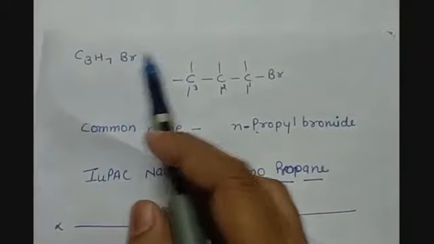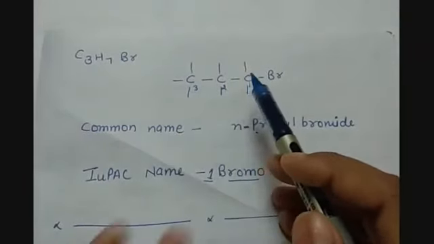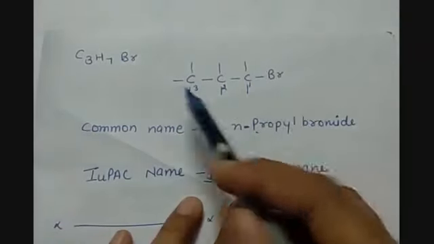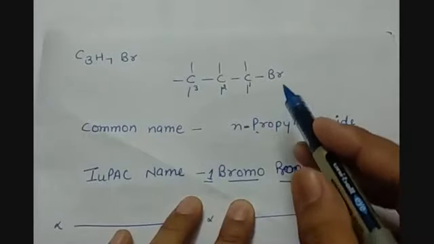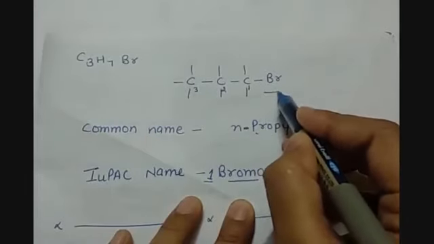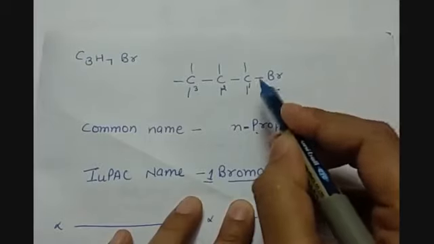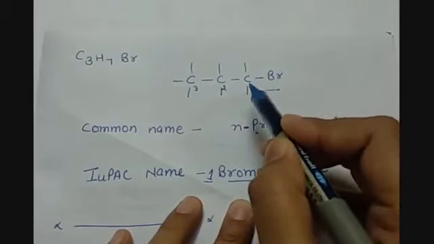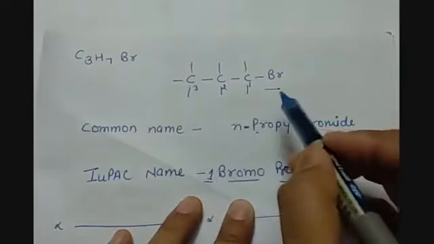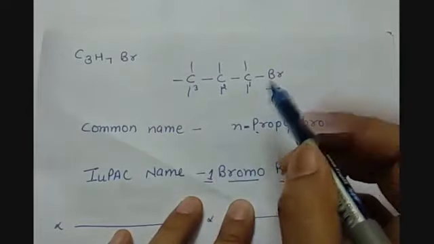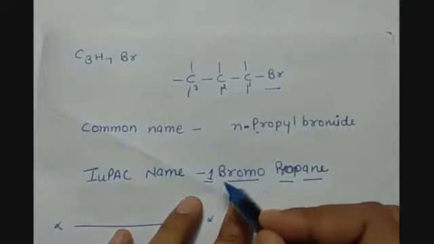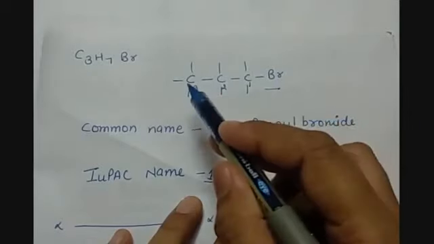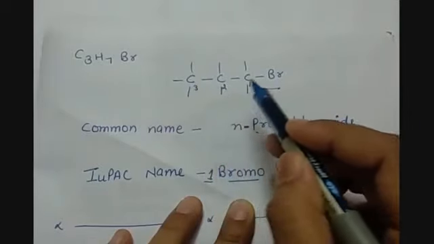C3H7Br. If we draw the structure, we are getting a substituent here. Here we don't have any functional group, so the substituent group will be given the priority. We will start numbering the carbon atoms from the substituent group side. So this will be 1, 2 and 3. At the first position, the bromine group is there. So 1-bromo, and 3 carbon chains with single covalent bonds in between them.